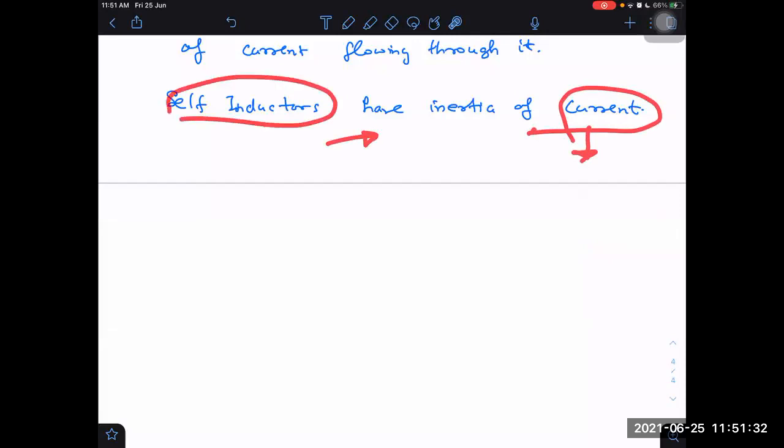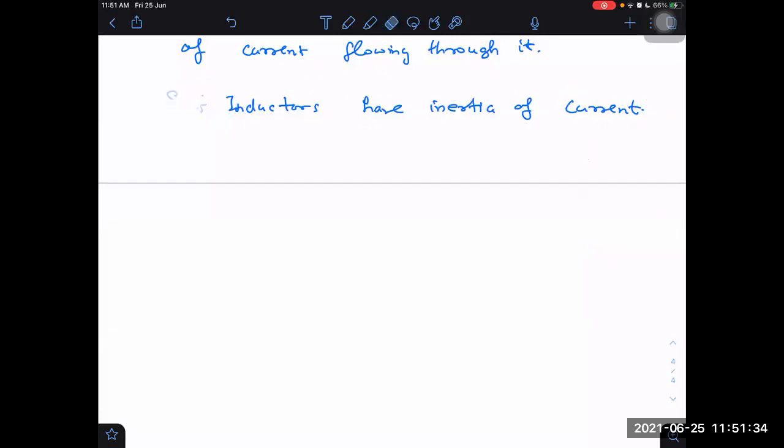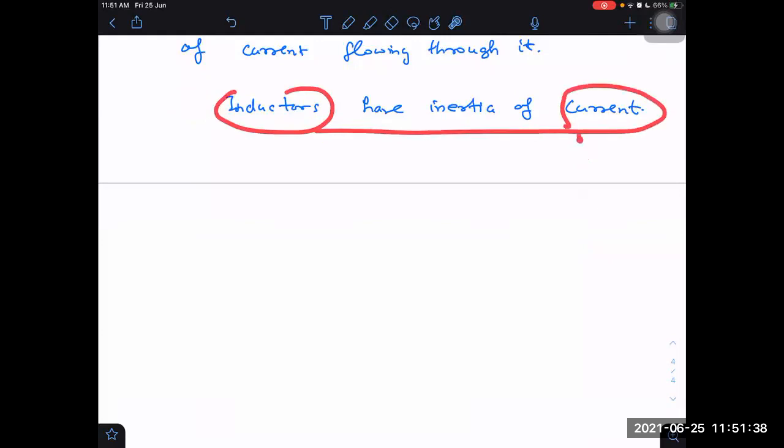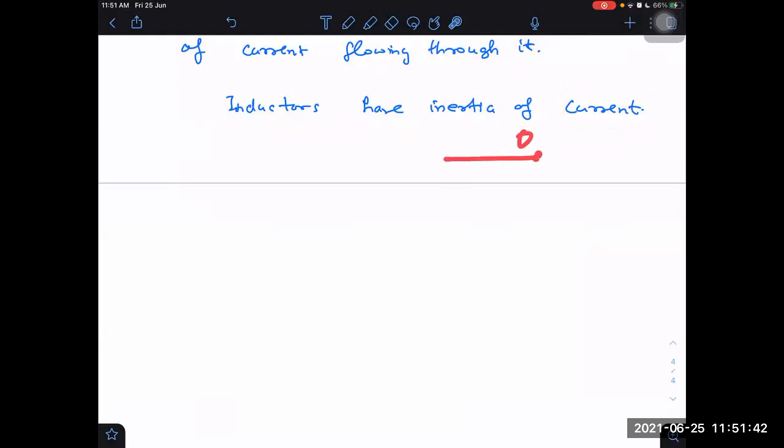Otherwise, inductors have inertia of keeping constant current. They tend to maintain the current. If current is 0, it will tend to continue to be 0. If current is 1 ampere, it will tend to stay at 1 ampere in the same direction. If current is 2 ampere, it will tend to be 2 ampere along the same direction in the wire. But how can we oppose that current, or change that current? We can change that current by providing some electromotive force.